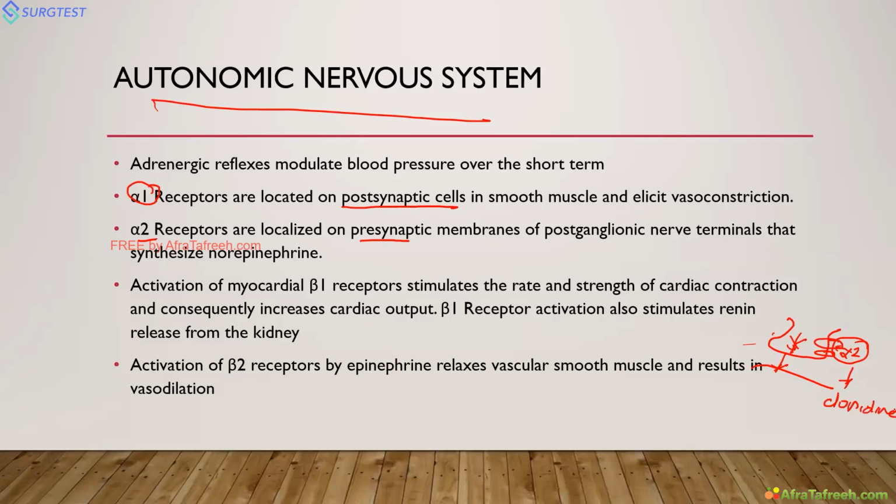Next is beta 1 and beta 2. Everyone knows about the beta 1 receptors, which stimulate the rate and strength of cardiac contraction and increase cardiac output. Another thing is that the beta 1 receptor is also important in the kidney. It stimulates the renin release from the kidney. Next, beta 2 receptors relax vascular smooth muscle and result in vasodilatation.